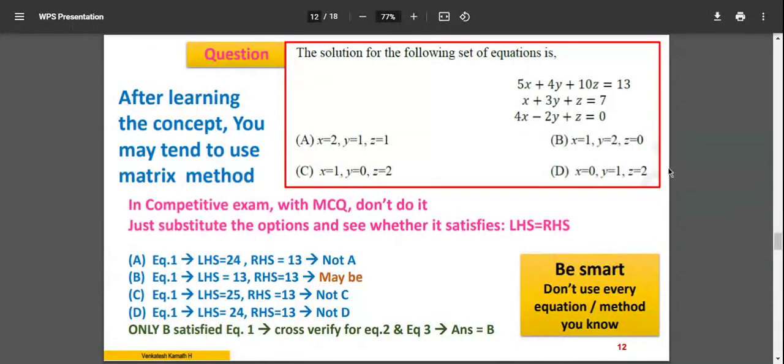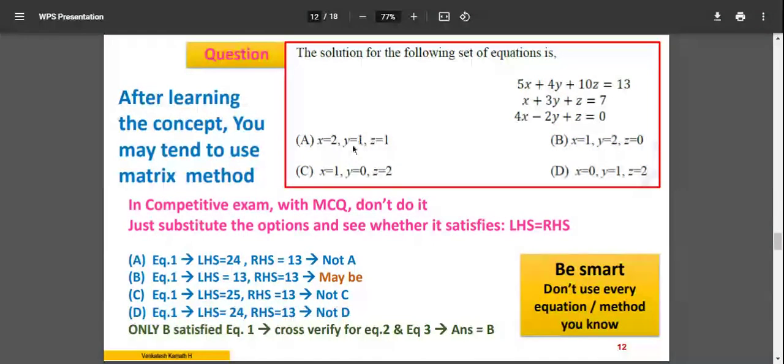You know that any one of them is correct. You observe. I'm focusing on this kind of question only. My explanation, logic: you find out one equation which is easy for you, looks-wise. In my explanation here, I have taken the first equation by default. You can take a simpler one, for example x plus 3y plus z is equal to 7. So that equation you may choose if you want. That's your choice, left to you. In your mind you can do all the calculation.